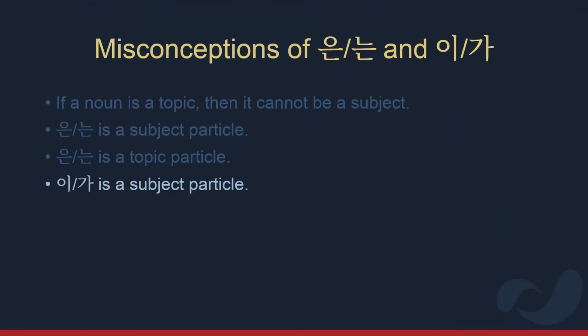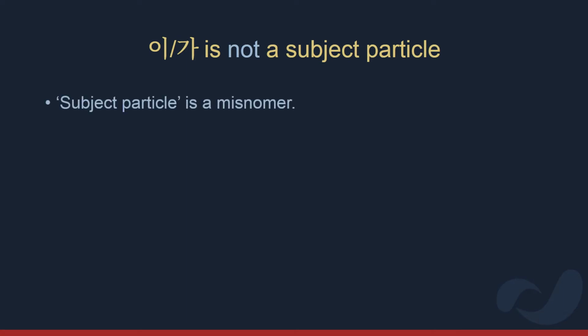This next misconception, that particle 가 is a subject particle, is a big one. In fact, 가 is not a subject particle, and this term itself is a simplification from nominative case particle, whatever that means. The term subject particle is a misnomer, and it's very easy to demonstrate why. I have another video on this, UKG-003, so I'll only explain it briefly here with this example.